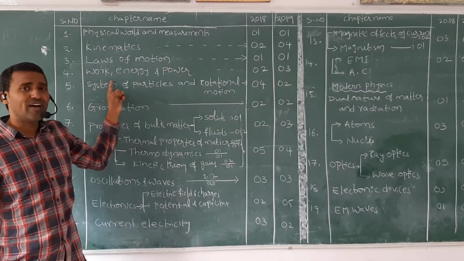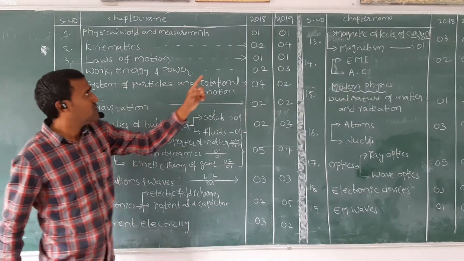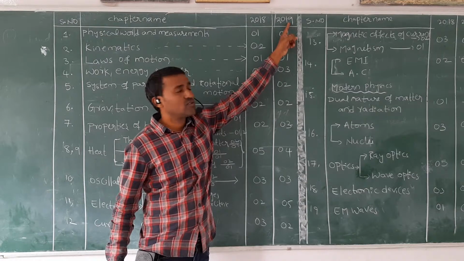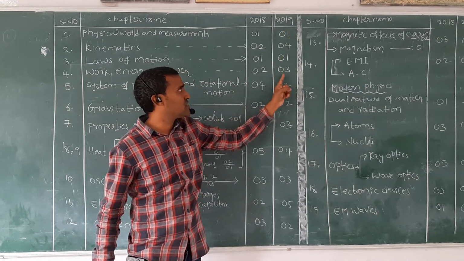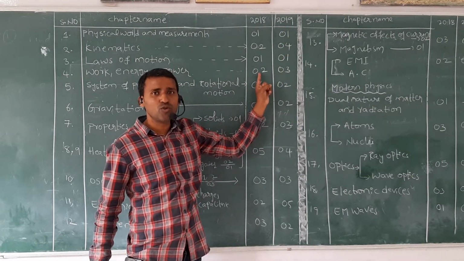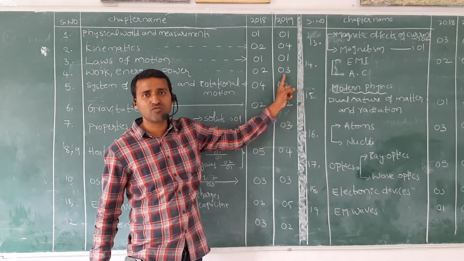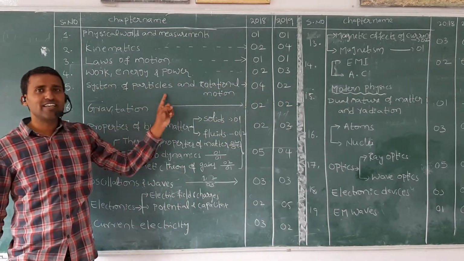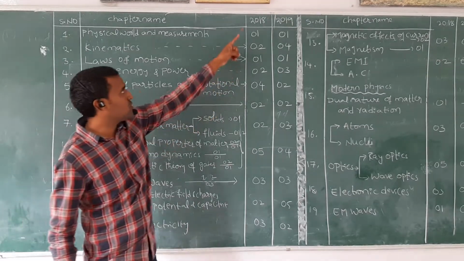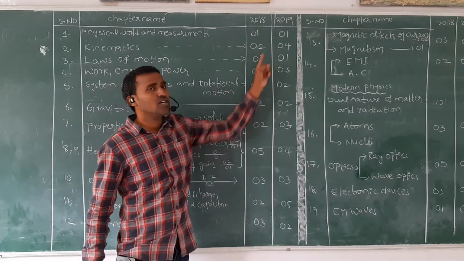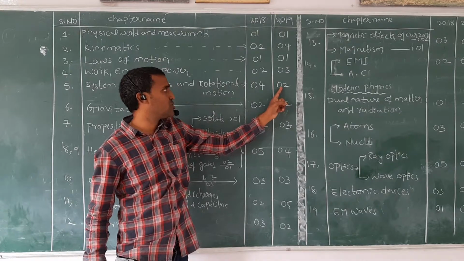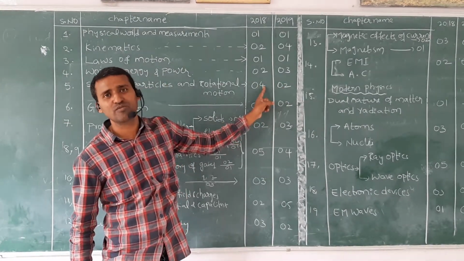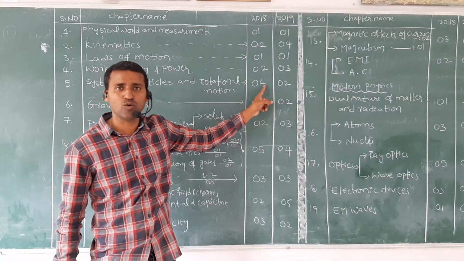Next one, work power energy. From 18 we have two questions and 2019 we have three questions. If you observe here, minimum two questions, maximum three questions from work power energy. Next one, system of particles and rotational motion. 2018 we have four questions, 2019 we have two questions. So minimum two questions, maximum four questions from system of particles and rotational motion.